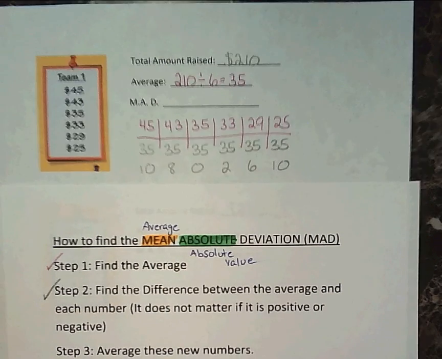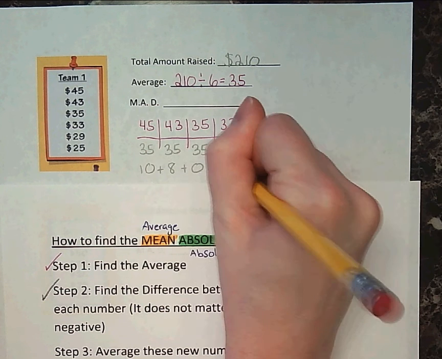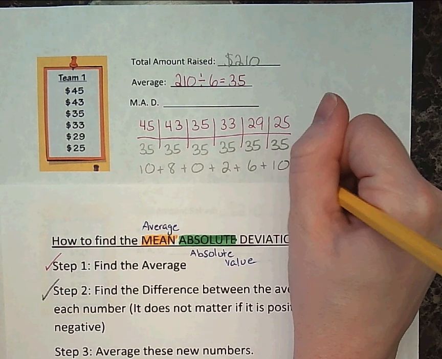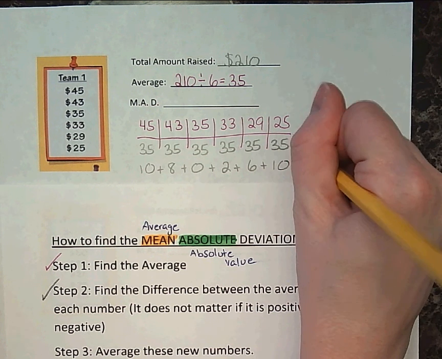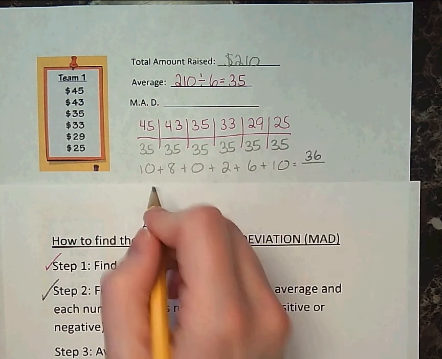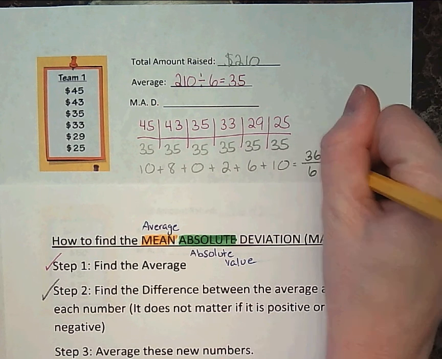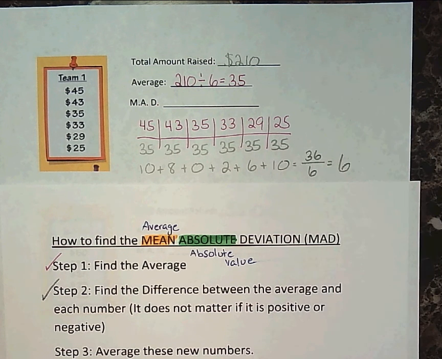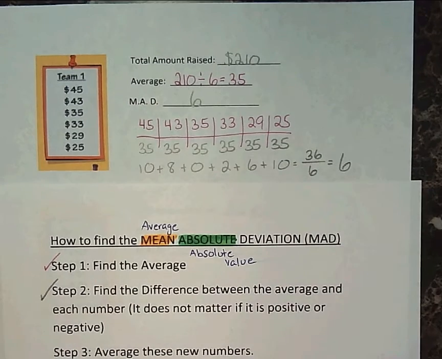The last step is to average these numbers. So let's add them up: 10 plus 8 plus 0 plus 2 plus 6 plus 10 is equal to 36. And there's 6 numbers. That 0 counts. So 36 divided by 6 would be 6. That means our mean absolute deviation for team 1 would be 6.